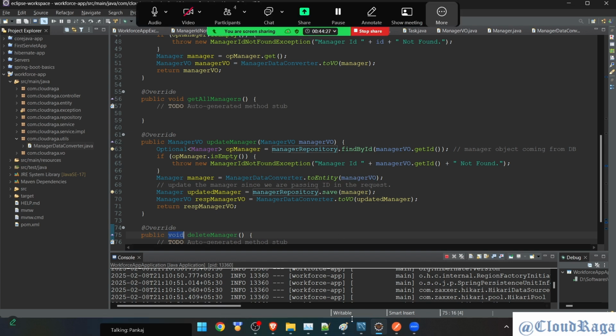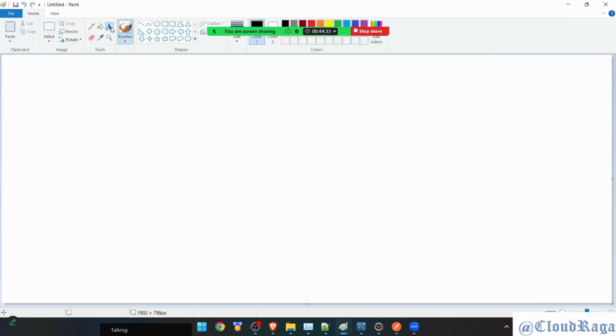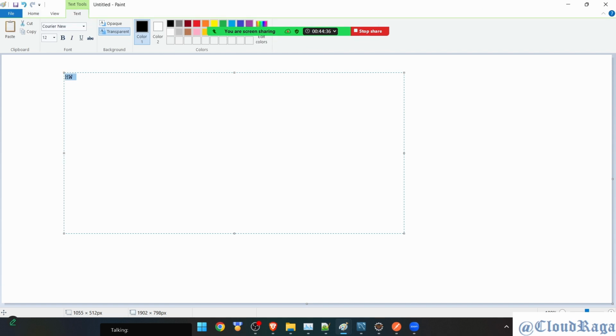Okay, so let me write what tasks you guys have to do. Implement the task data converter, add two methods, to view and to entity. Have these two methods. So the names should be clear about what we are up to.